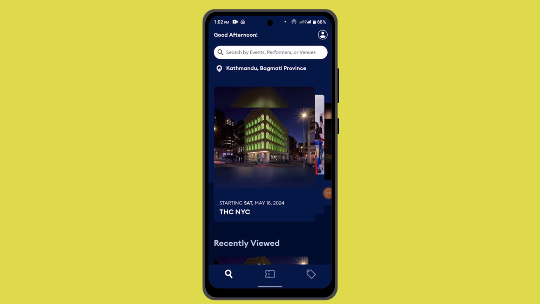How to find out upcoming events in your area using the AXS app.